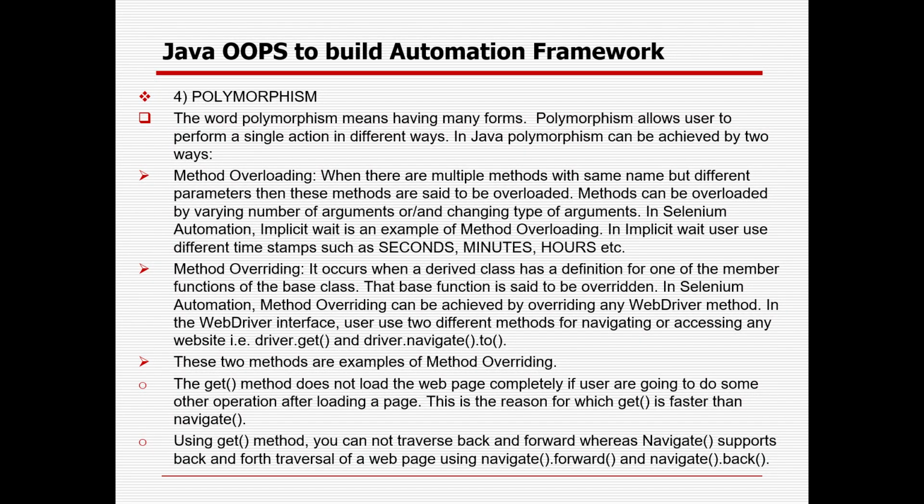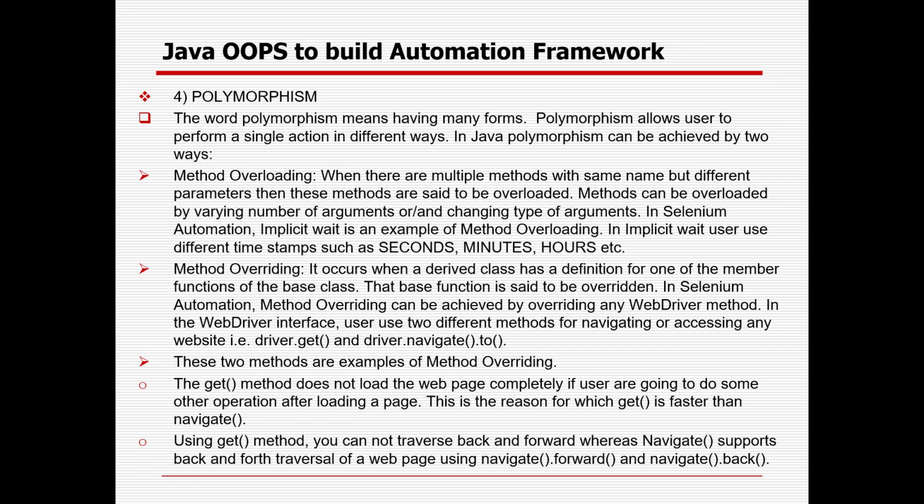Method overloading is nothing but writing the same method while changing the number of arguments or type of arguments, which is called the signature. So you can create the same method with a different number or type of arguments. You already see driver.findElement with By.className, xpath, id, name. Apart from that, in case you are using implicit timeout, you can use seconds, minutes, hours, etc. So when there are multiple methods with the same name but different parameters, these methods are said to be overloaded. Methods can be overloaded by varying the number of arguments or changing the type of arguments.